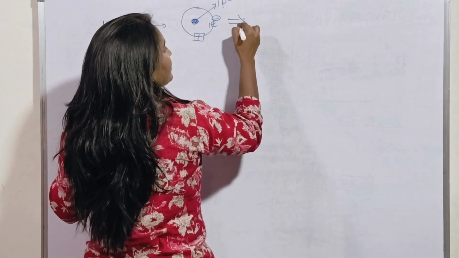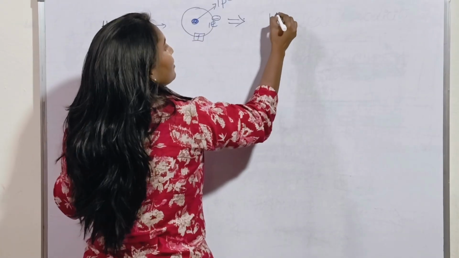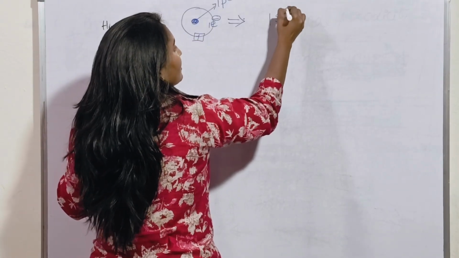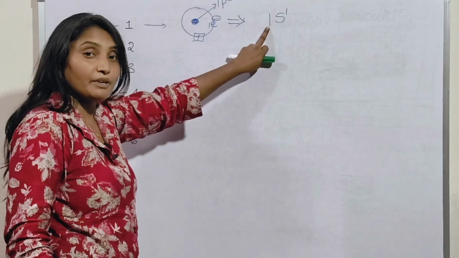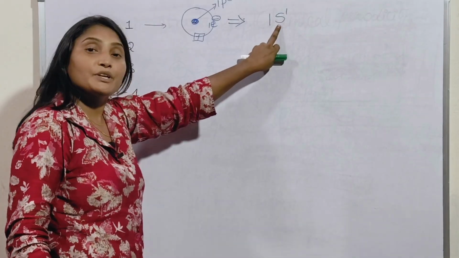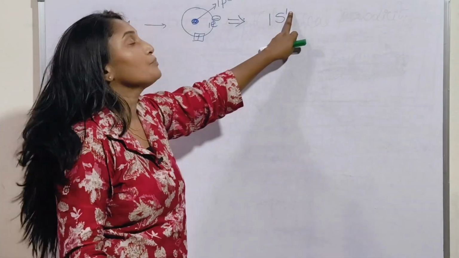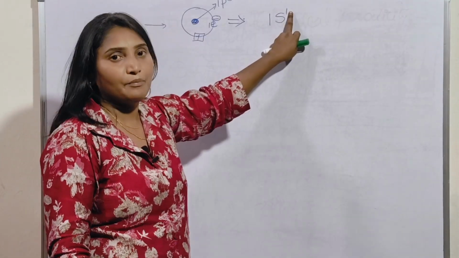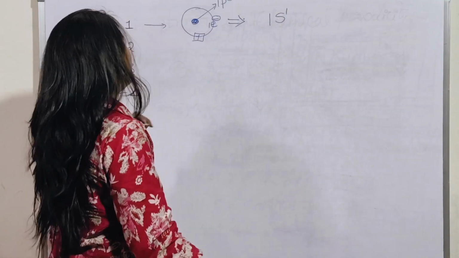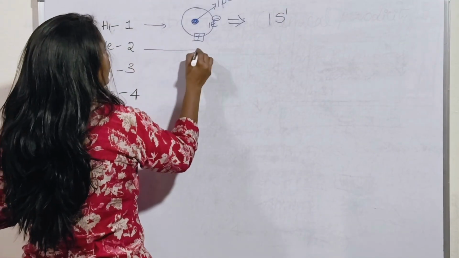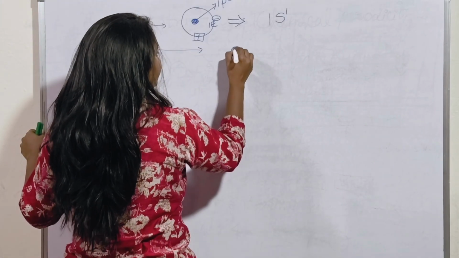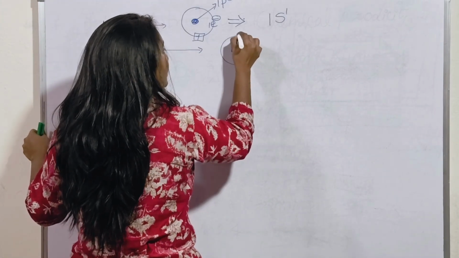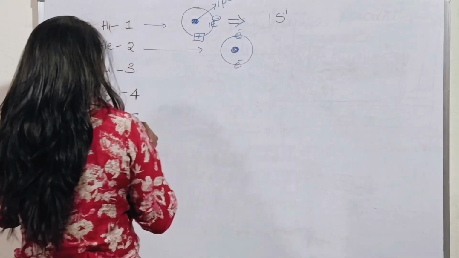The electron configuration of hydrogen is 1s1. 1 means the period number, and s means the subshell. The superscript tells you the number of electrons. Therefore if you check the second element, that is helium, helium consists of 2 electrons and 2 protons.